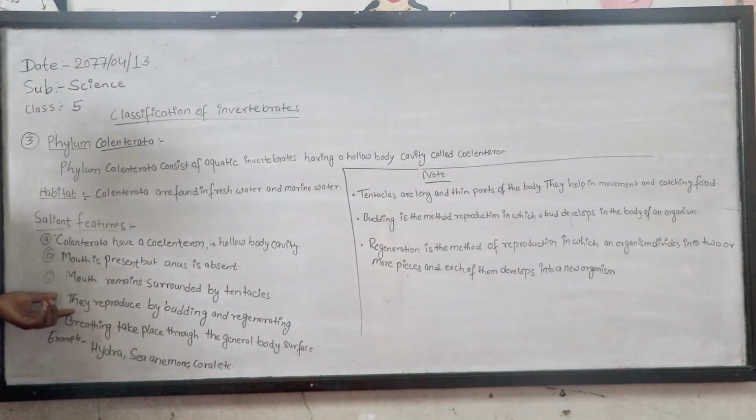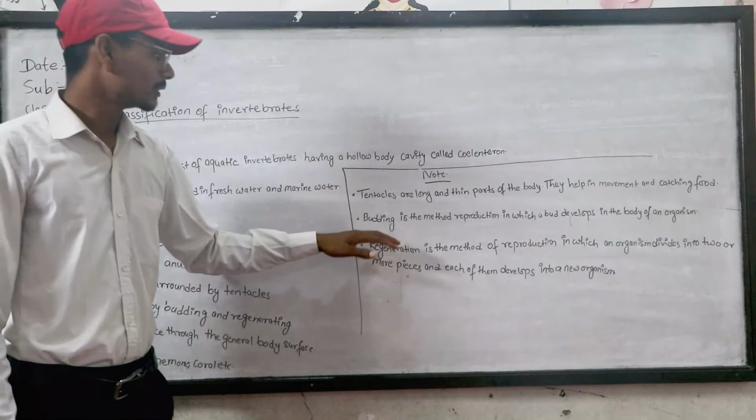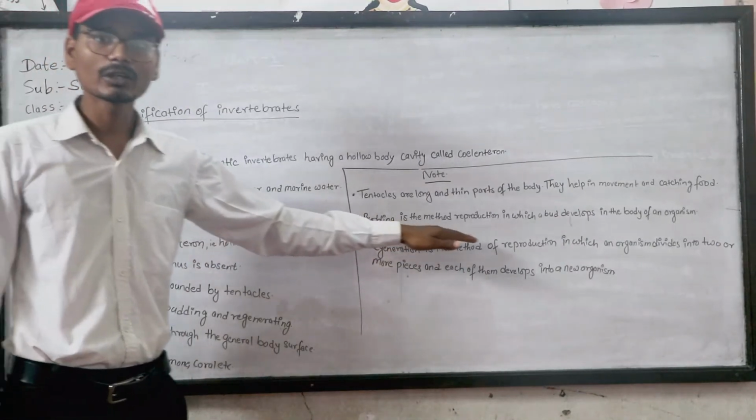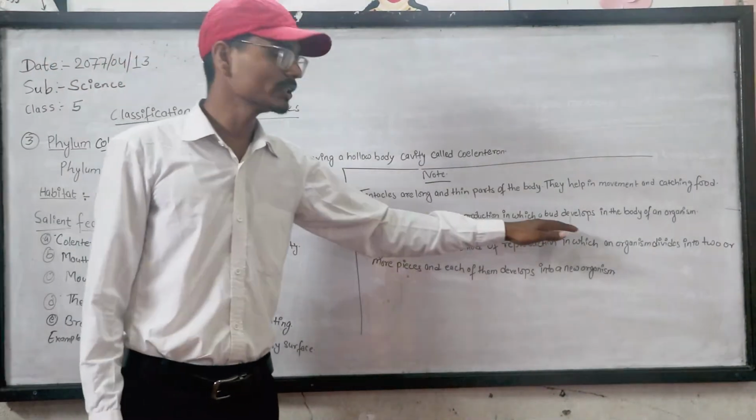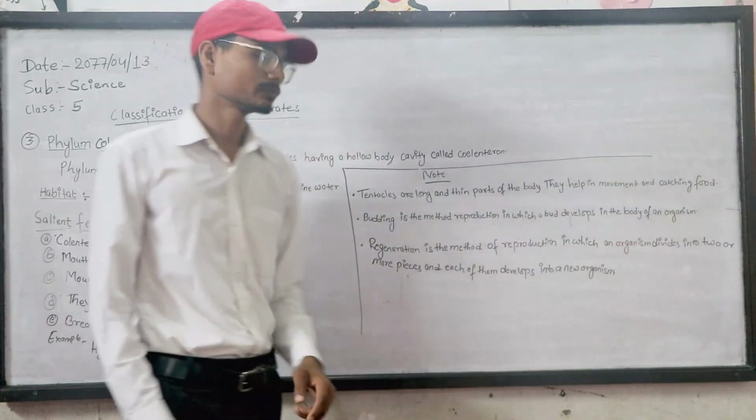Number 4, they reproduce by budding and regeneration. Budding is a method of reproduction in which buds develop on the body of an organism.